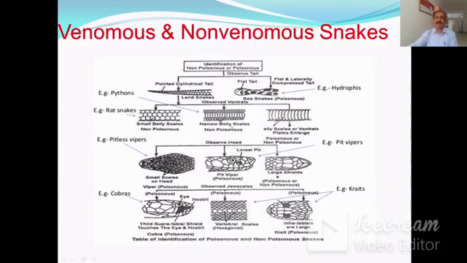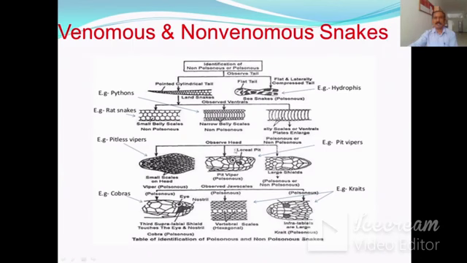Then if narrow belly scales are there, again it is a non-poisonous snake. This condition is present in pythons. And if the ventral plates are enlarged, then the snake may be poisonous or non-poisonous.